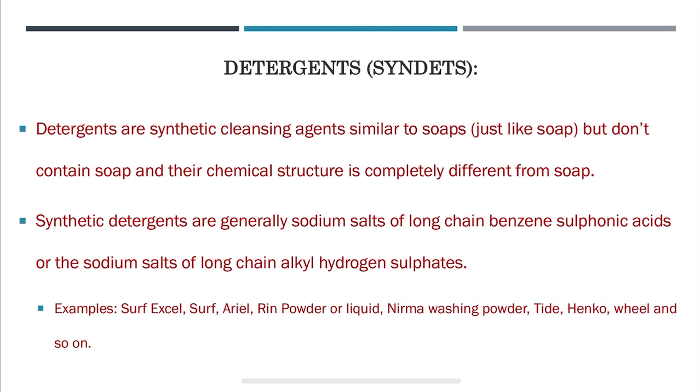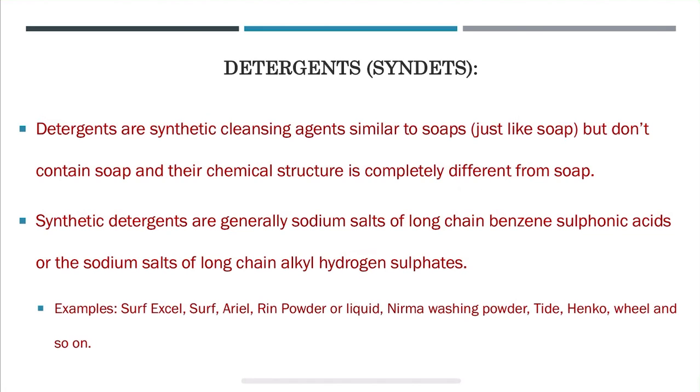Next is about detergents, which are also called syndets. So, the definition of detergents goes like this. Detergents are synthetic cleansing agents similar to soaps, but do not contain soap, and their chemical structure is completely different from soap.